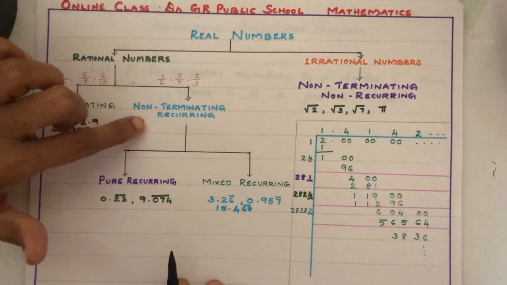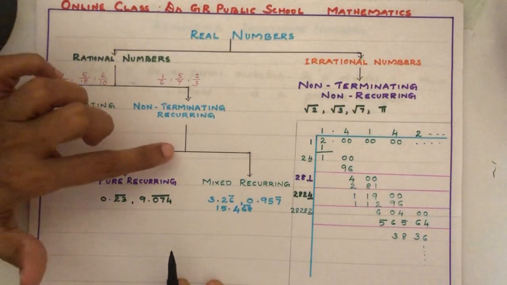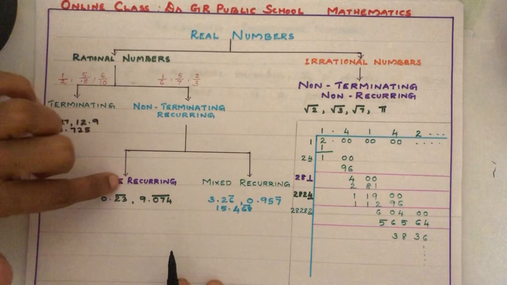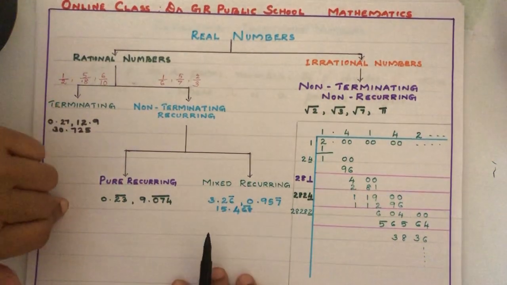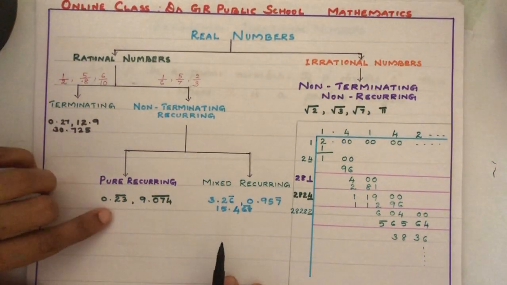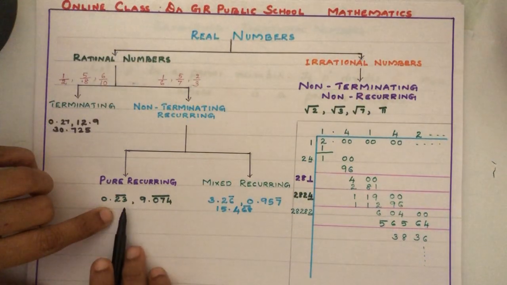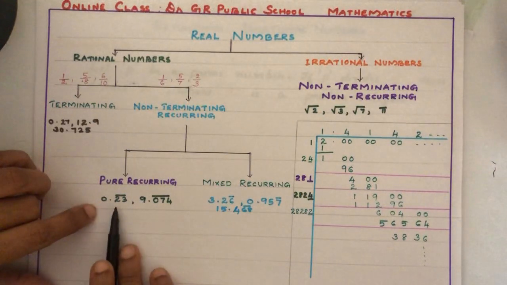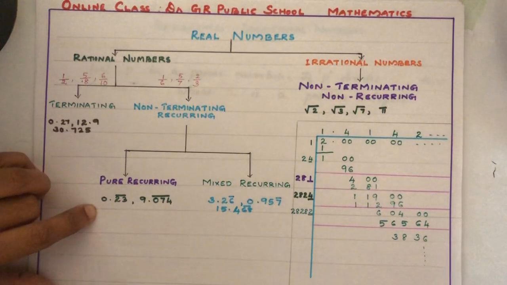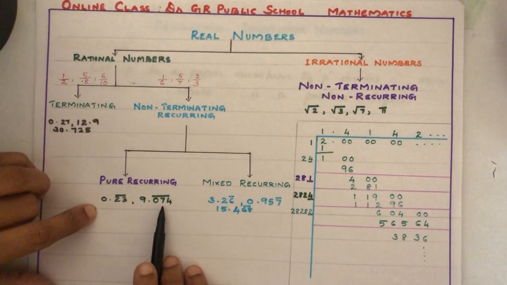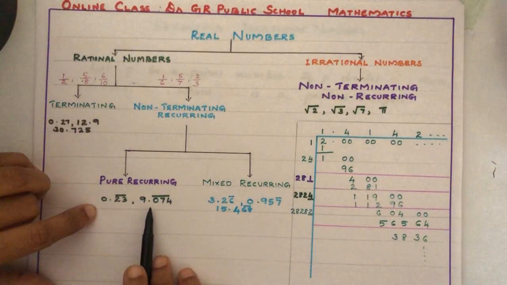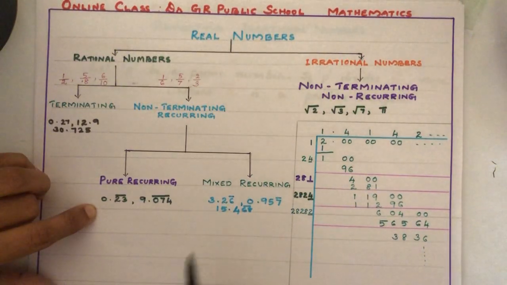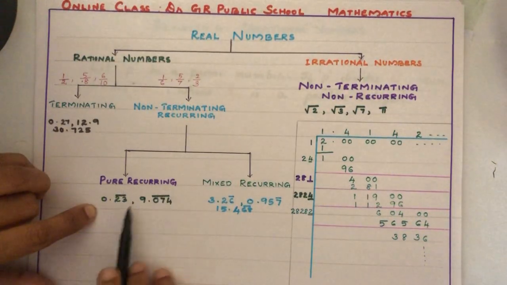In these non-terminating recurring numbers also, there are two types: pure recurring and mixed recurring. Pure recurring means in the decimal part all the digits will repeat. 0.23 bar means 0.23, 23, 23, etc. 9.074 bar means 9.074, again we will get 074. It will continue. That is pure recurring.